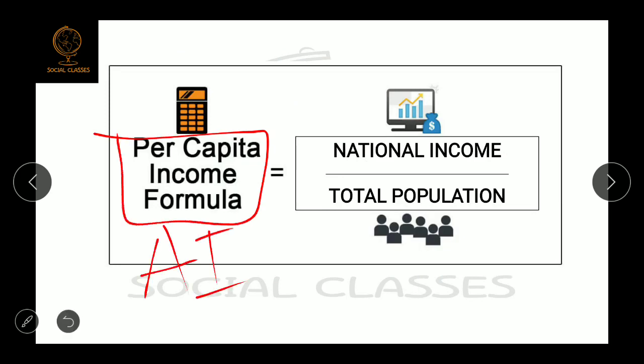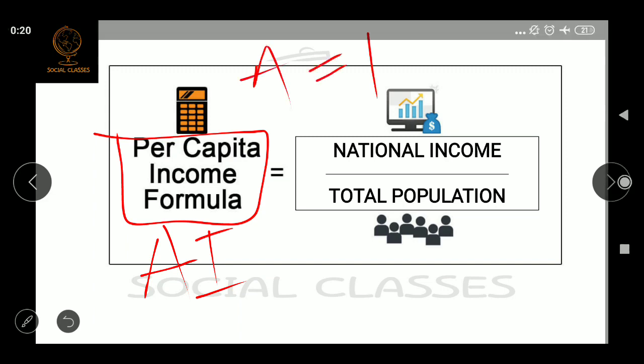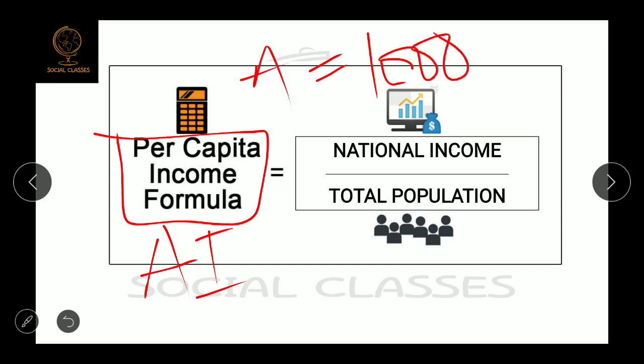Remember this word. Sometimes in the exam they ask what is the meaning of average income, or sometimes they may ask per capita income. Both are the same thing, per capita income or average income. The formula is national income divided by total population. Suppose I give you an example: there is a country A. Country A has a national income of 1000 rupees. Suppose this is asked as a 1 mark question in the exam: country A has 1000 rupees national income and there are 10 people living in that country.